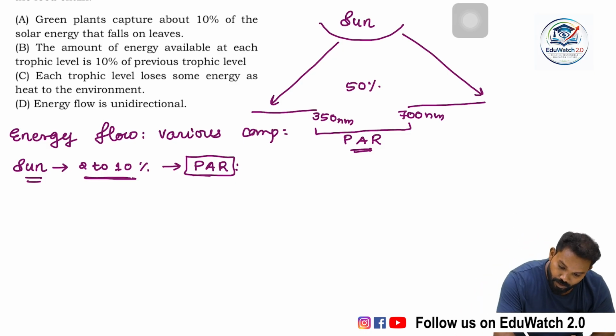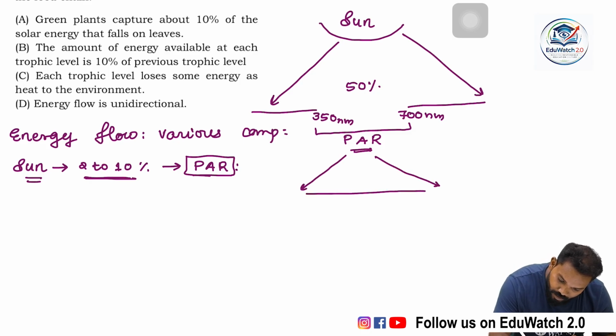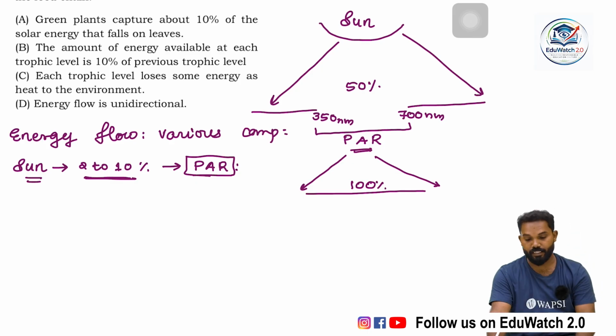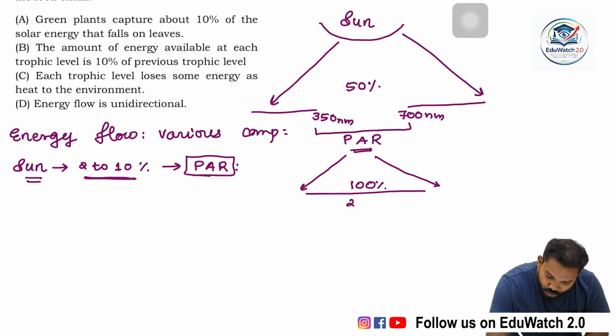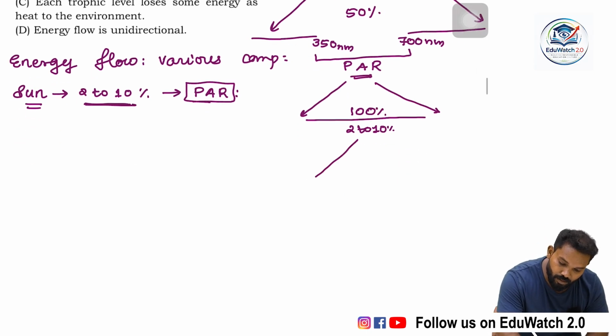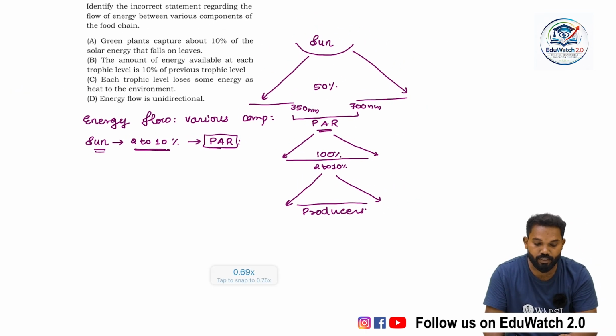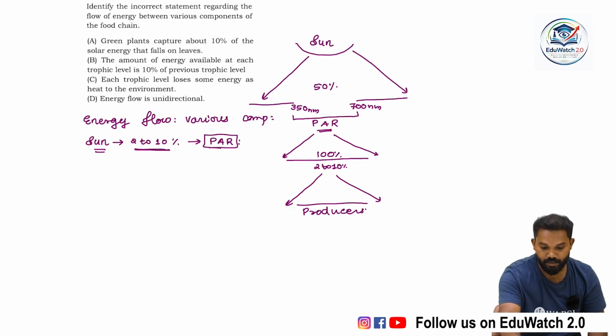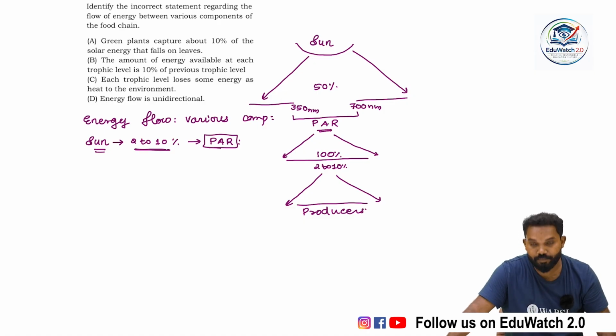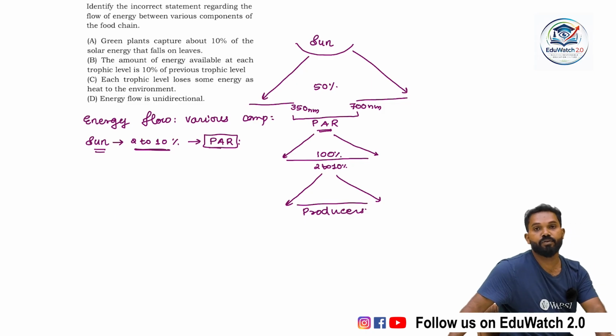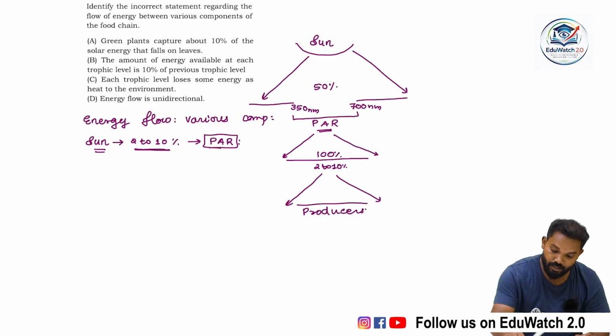So not all the energy coming from the sun is captured by producers. The 2 to 10% of the 50% of the solar energy, that is 1% of the solar energy, is directly captured by producers.